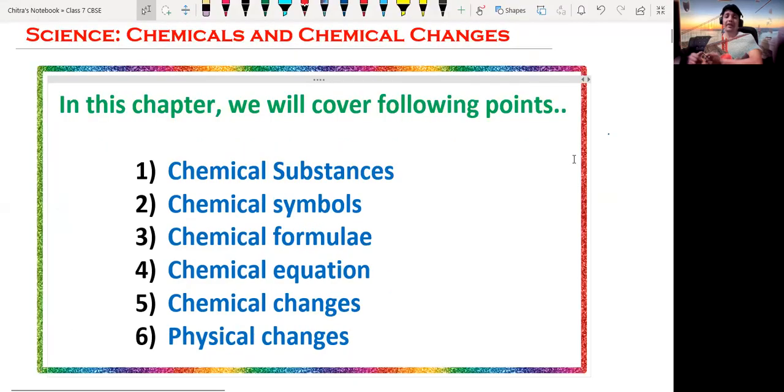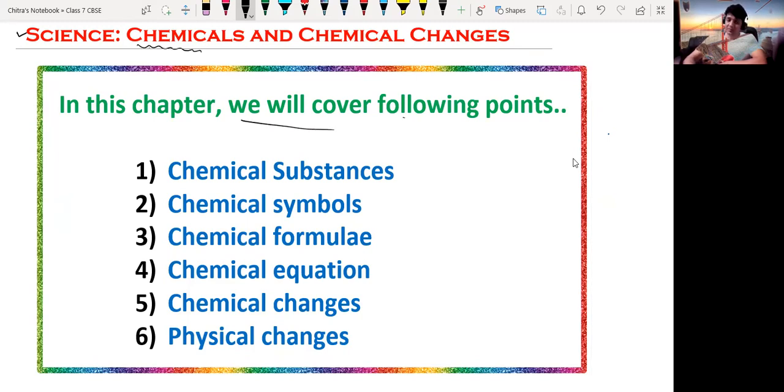Here we have the important content that we are going to cover in this chapter. What is the name of the chapter? It is chemicals and chemical changes. In this chapter, we will cover the following points: what are chemical substances, chemical symbols, chemical formulas, chemical equations, chemical changes, and physical changes also. These are the important points, so I want you to take a screenshot of that.